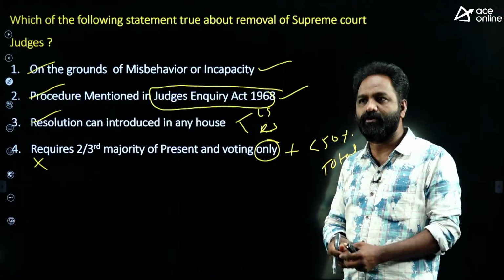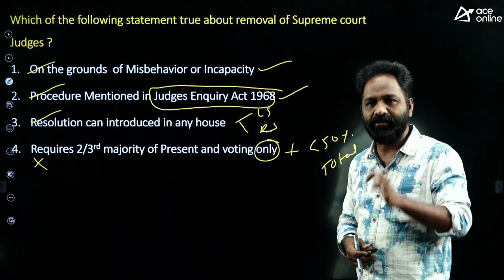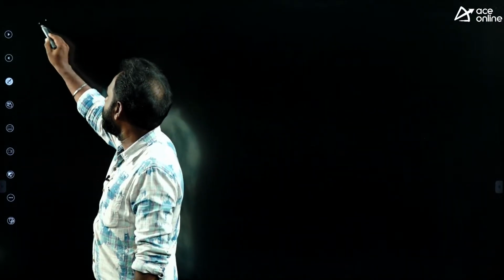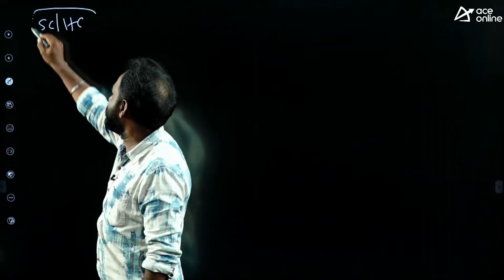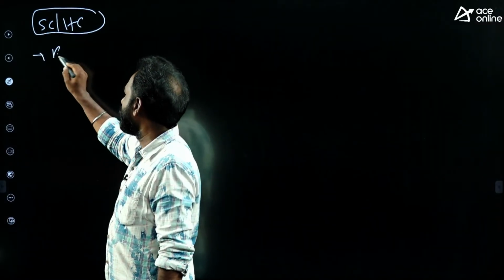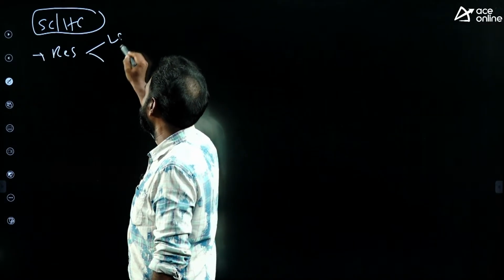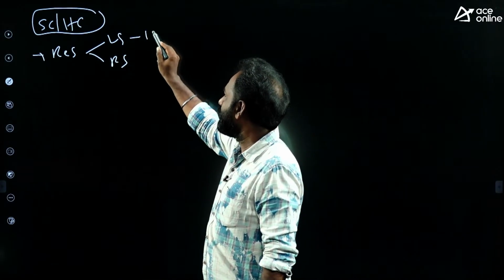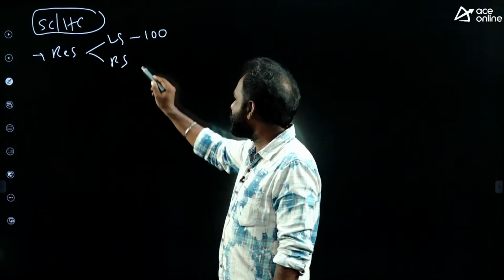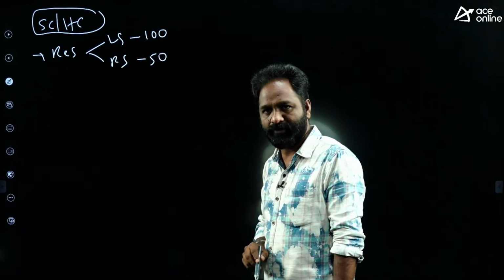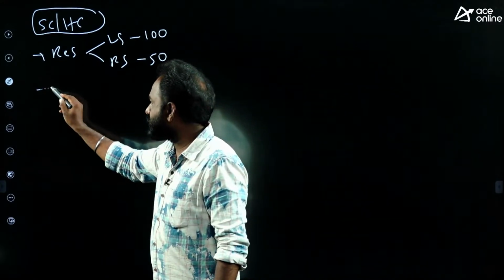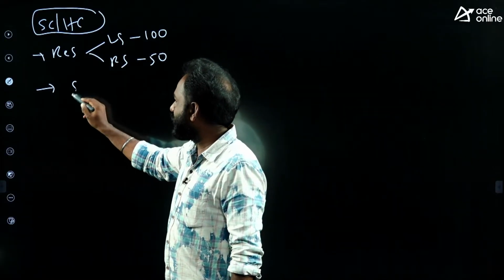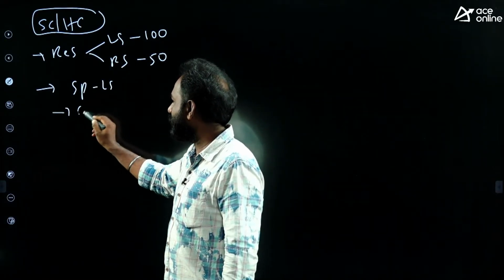Recently there is the issue of removal of a Supreme Court judge, so we should have detailed information about that. I will provide it in less time. Number one, the procedure for a Supreme Court judge and a High Court judge is similar. The resolution must be introduced in Lok Sabha or Rajya Sabha. If in Lok Sabha, it must be signed by 100 members. If in Rajya Sabha, it must be signed by 50 members. The judge should also be given advance notice. And one more thing: the Speaker of Lok Sabha or the Chairman of Rajya Sabha.